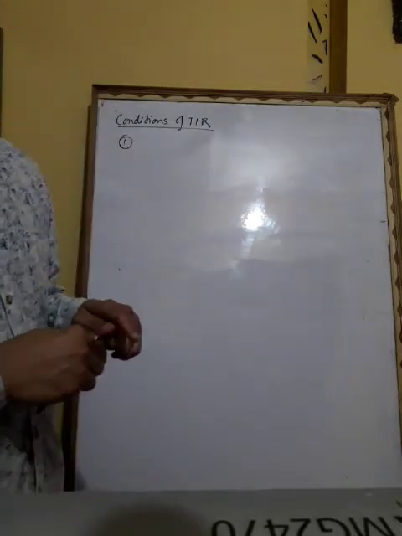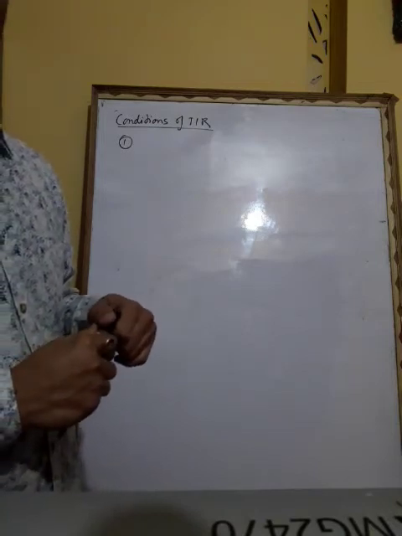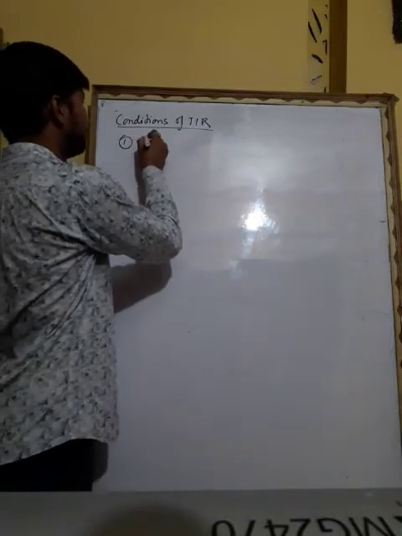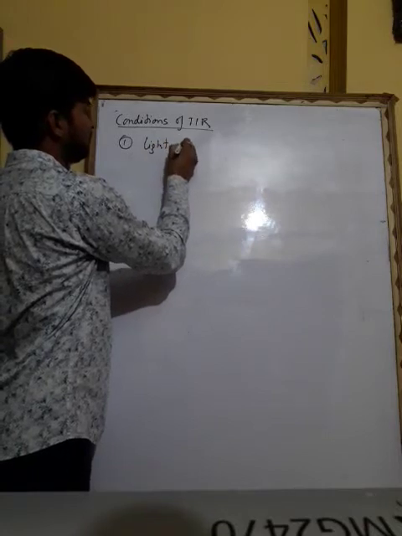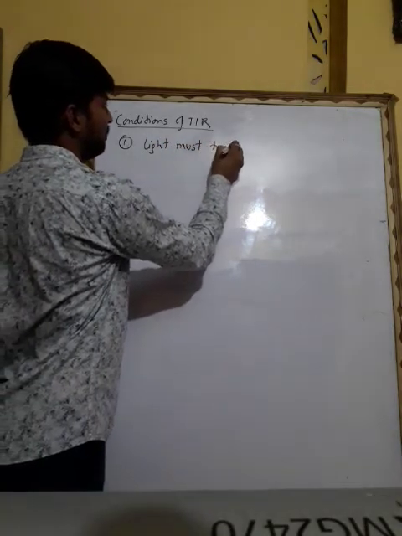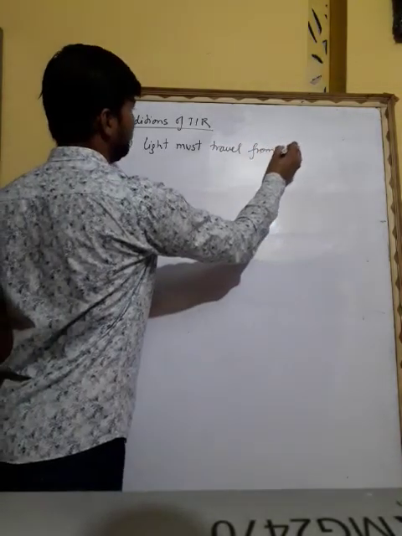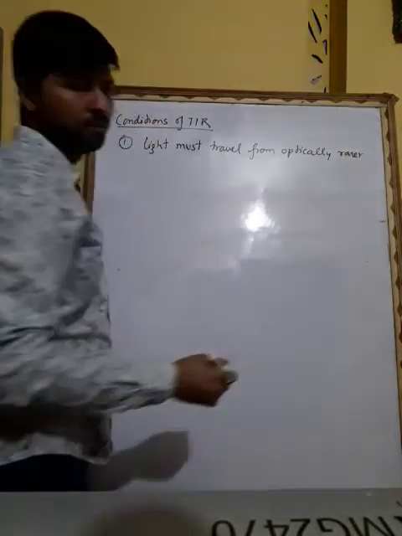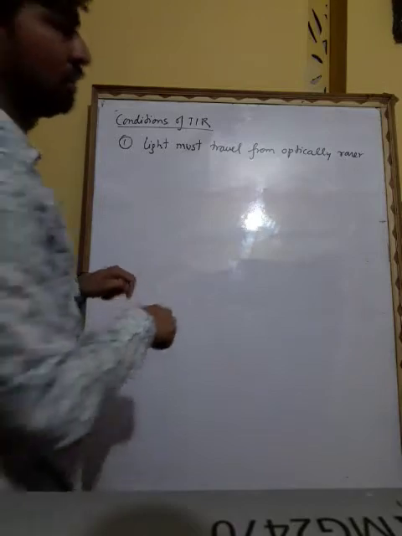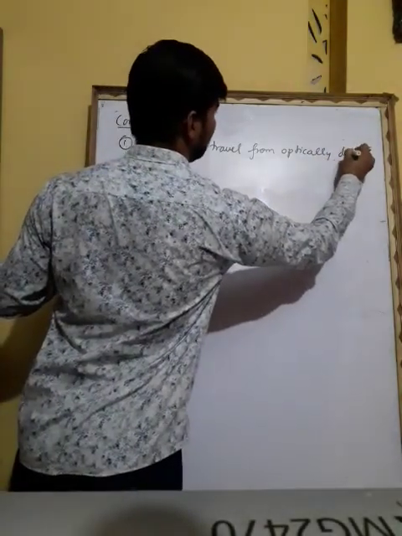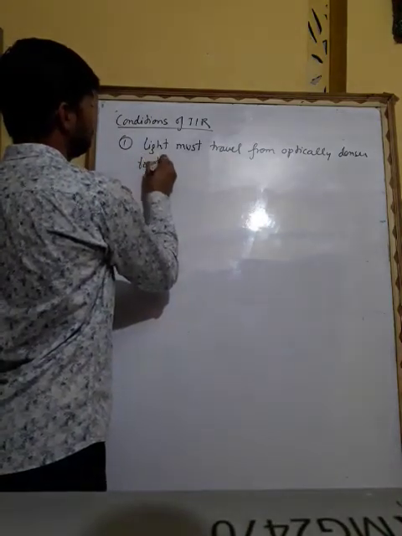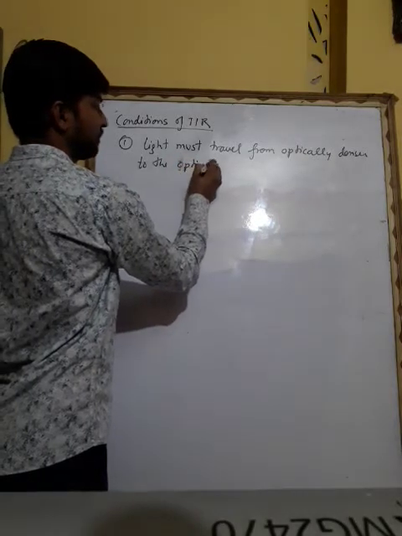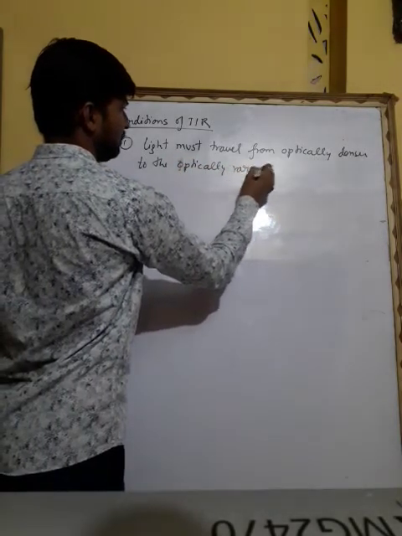First, light must travel from an optically denser to an optically rarer medium.